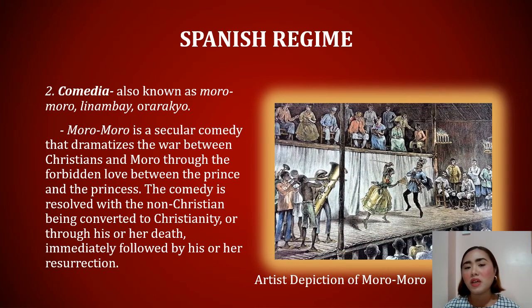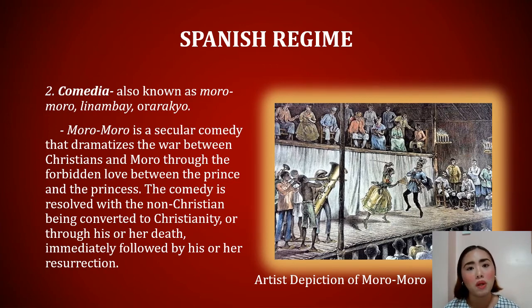Comedia wasn't only a plain form of entertainment for the Filipinos and the Spaniards. It was used by the Spanish friars as a form of religious propaganda to convince non-Christians to convert to Christianity. One of the principles is seen in Moro-Moro. There is no alternate ending to it.